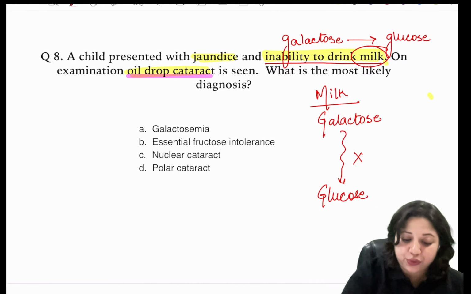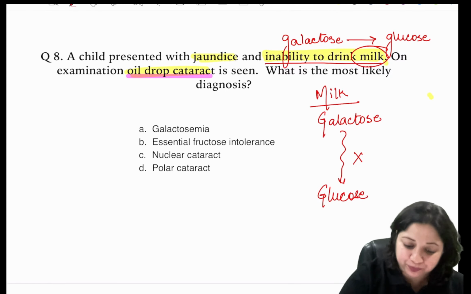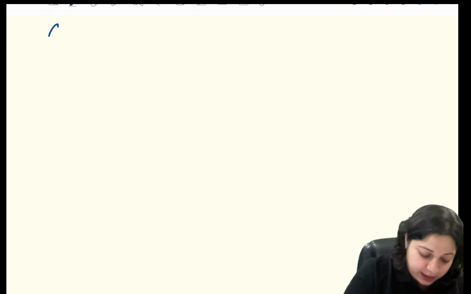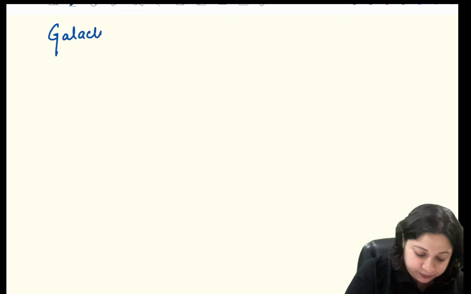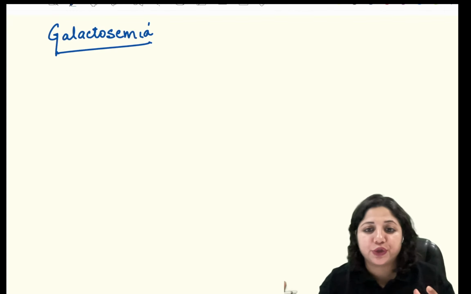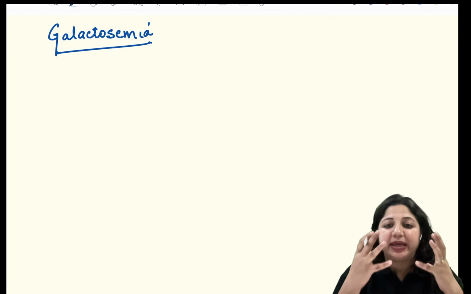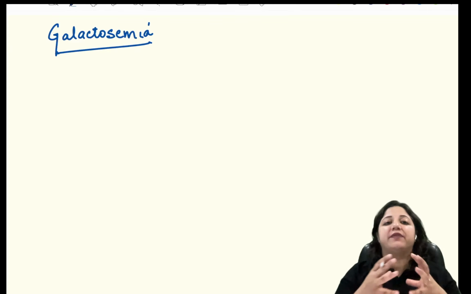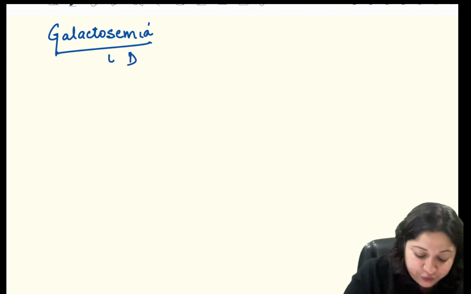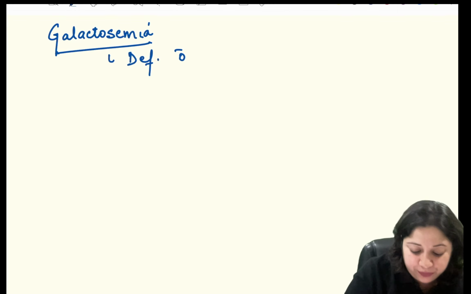So let's learn. In galactosemia, since galactose is not being converted to glucose, galactose is being transferred into the tissues and converted to galactitol. So there is deficiency of three enzymes.